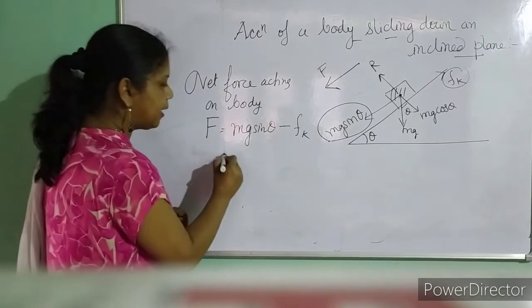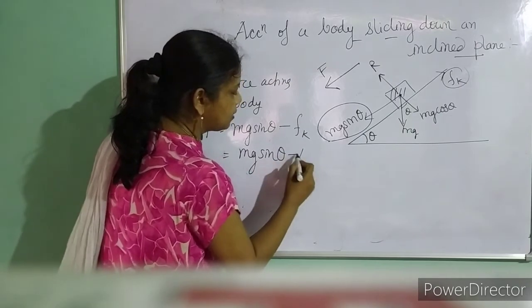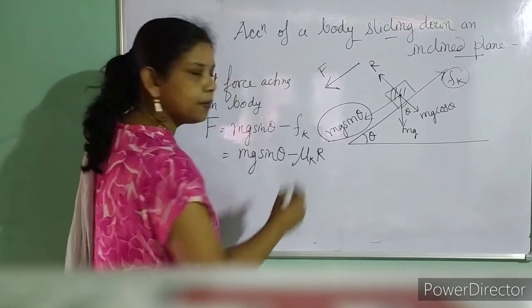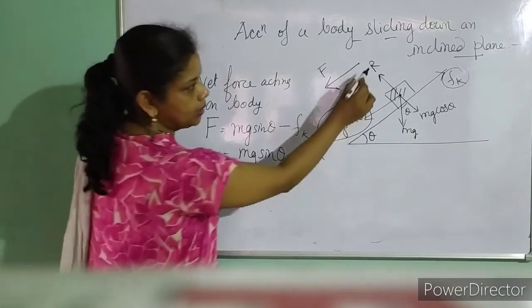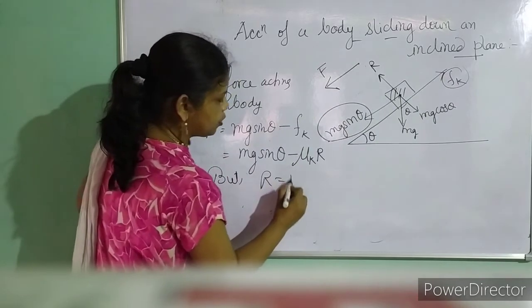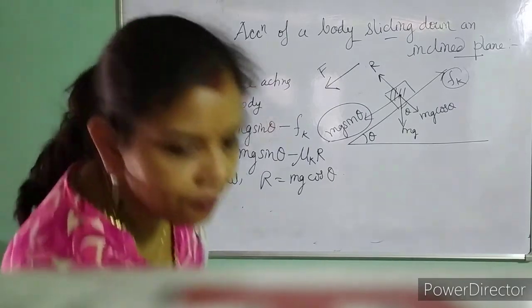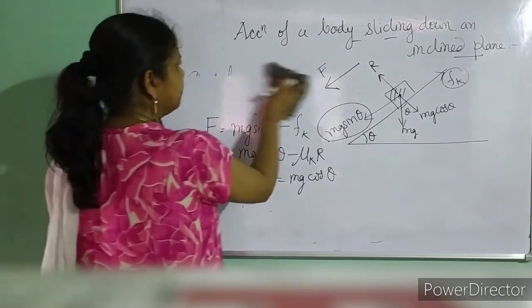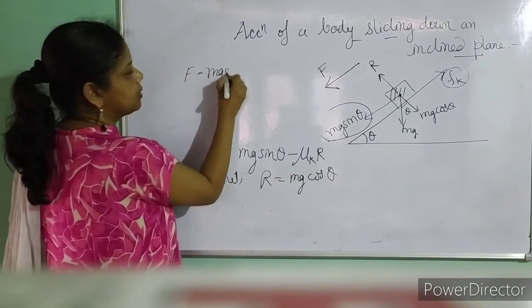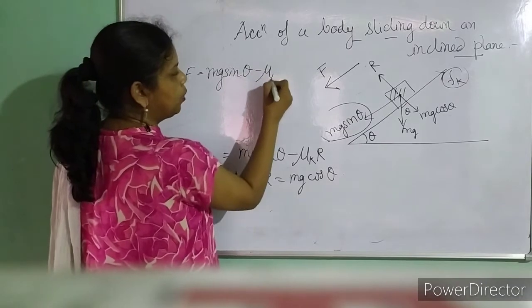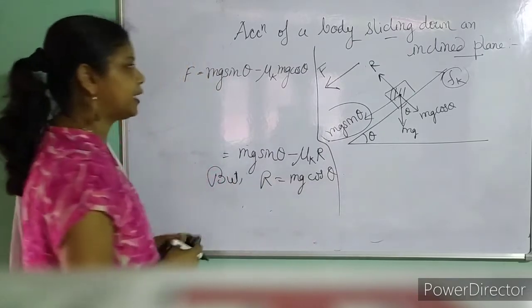So can I write this as mg sin theta minus mu k into R? Yes, I can write. Moreover, I know that R will be equal to mg cos theta. So what will happen to my F? My capital F will be equal to mg sin theta minus mu k mg cos theta. So this is my expression.